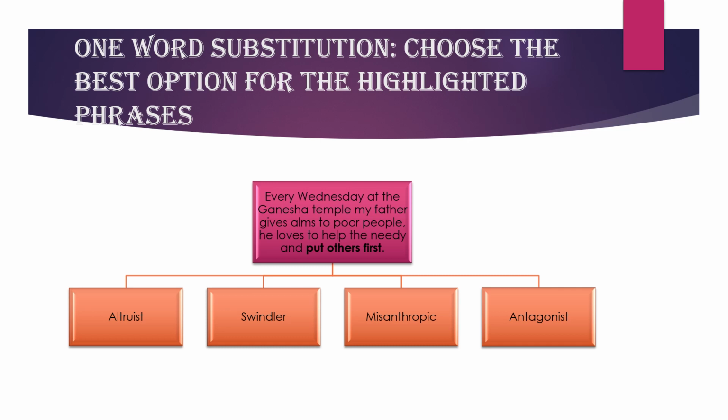Every Wednesday at the Ganesha temple, my father gives alms to poor people. He loves to help the needy and put others first. Now see alms, what is alms? The pronunciation will be alms, wherein L will be silent. It can be treated as a homonym to arms, ARMS. So this alms, ALMS, is the money that we give to poor people, right?